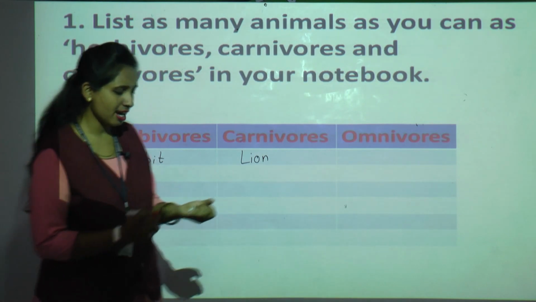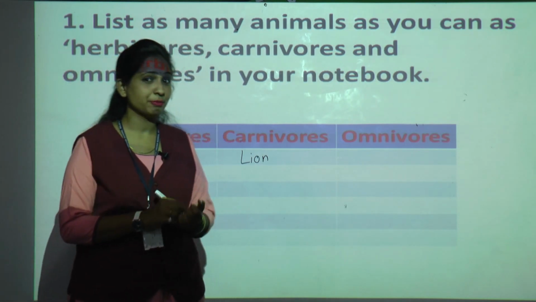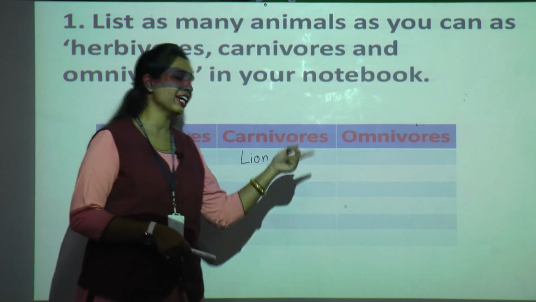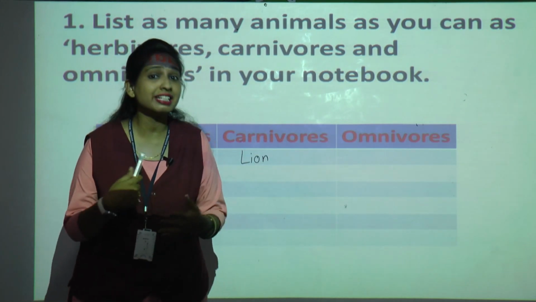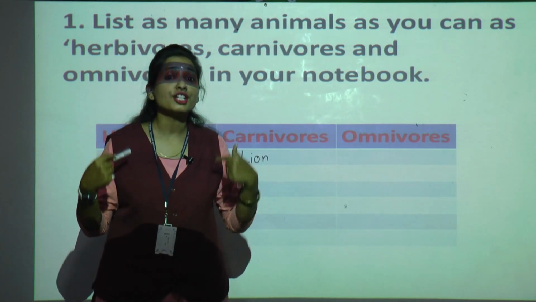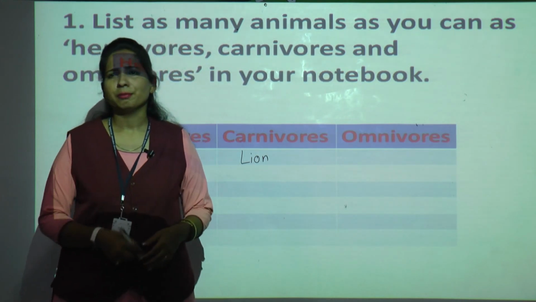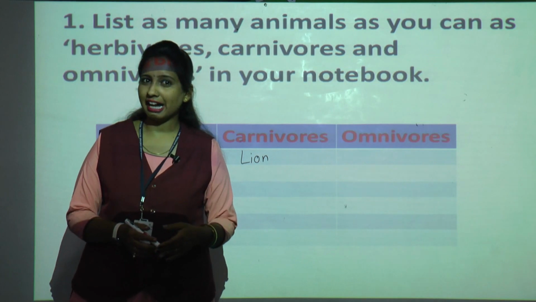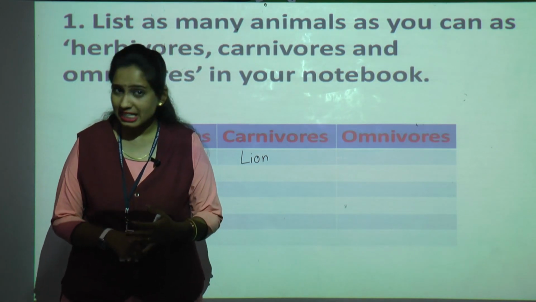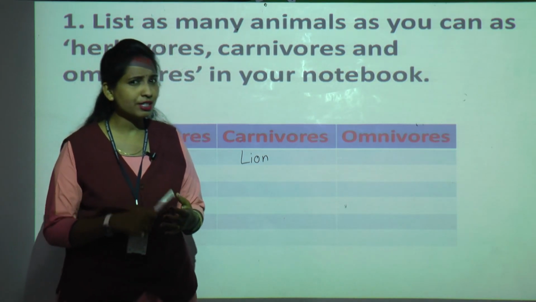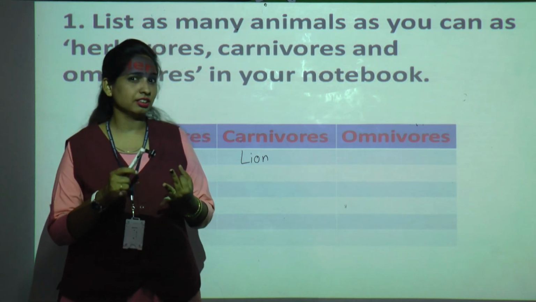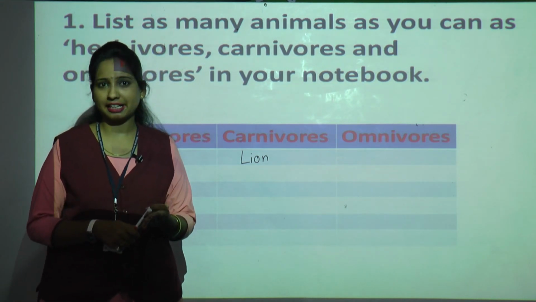Do you remember? I said in our first chapter, you will be surprised to know the examples of omnivorous. Who are the examples of omnivorous? We humans are the examples of omnivorous. How? Because especially on Sunday at your home, everyone eats non-veg. Non-veg means like egg, chicken, mutton, fish, like these items you eat.